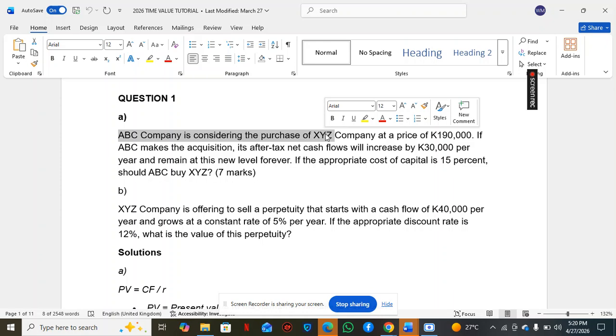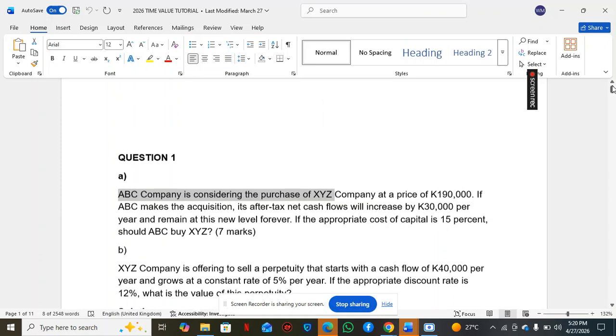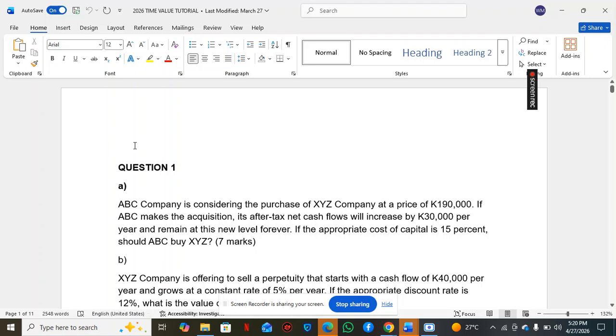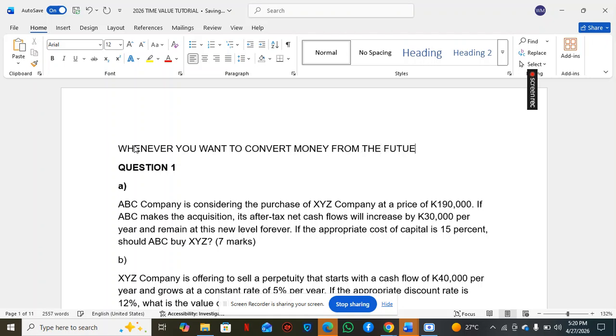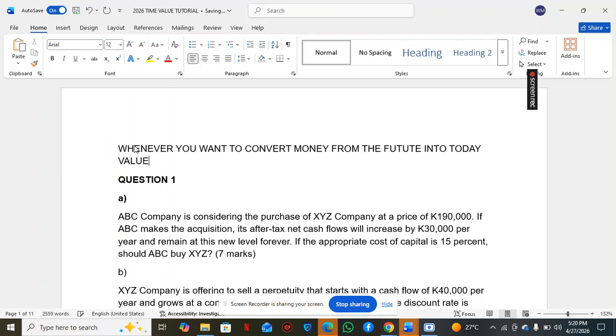Whenever you want to convert money in the future into today's value, we call that discounting. Okay, madam? Whenever you want to convert money from the future into today's value, we call that discounting.